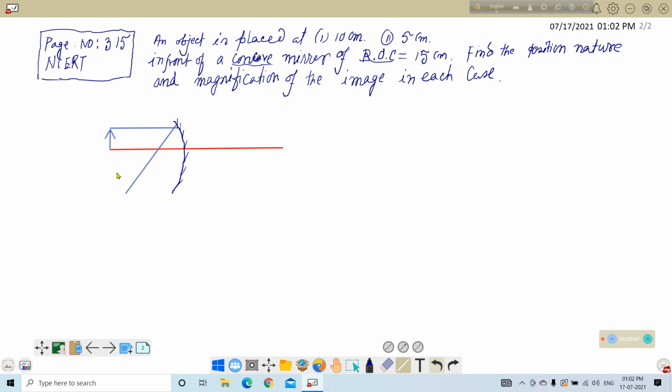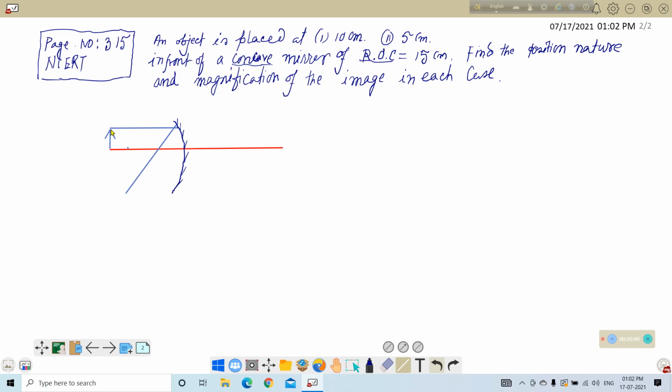So this is focus. If this is focus, this is the pole, so double of the distance, that means this distance is the radius of curvature. This is the point of the center of curvature. If this point is P, this is F, then this is C.